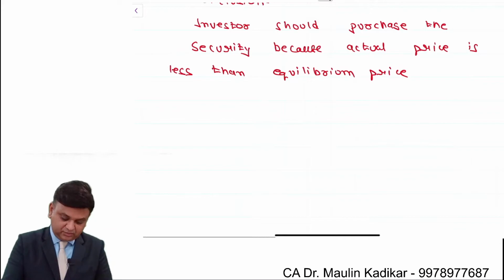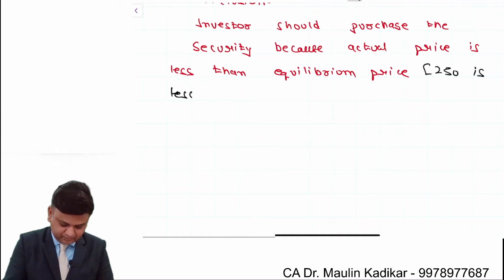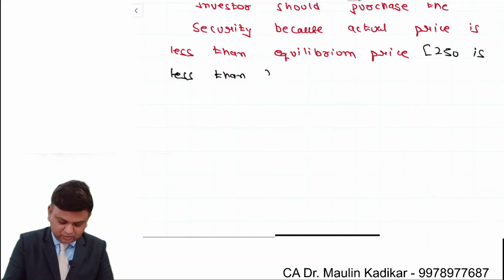In bracket write down 250 is less than 271.79.